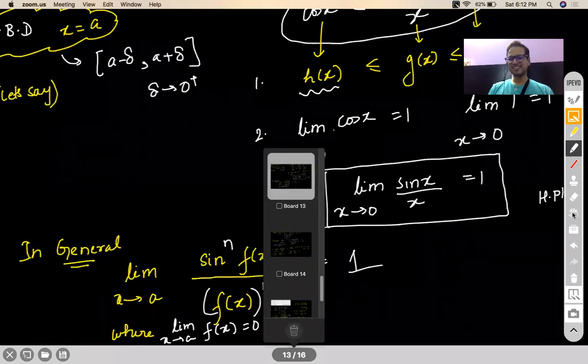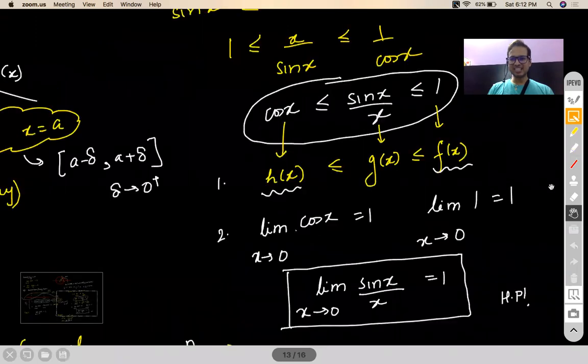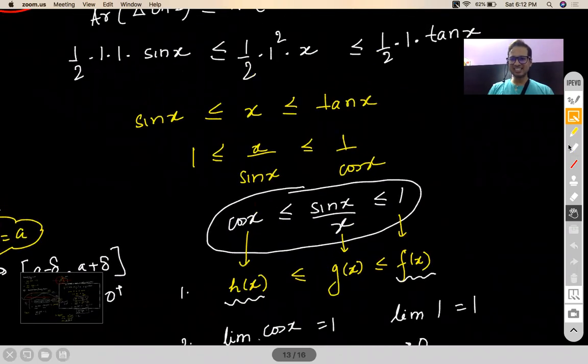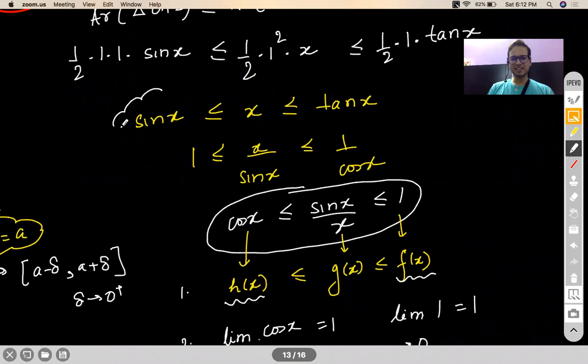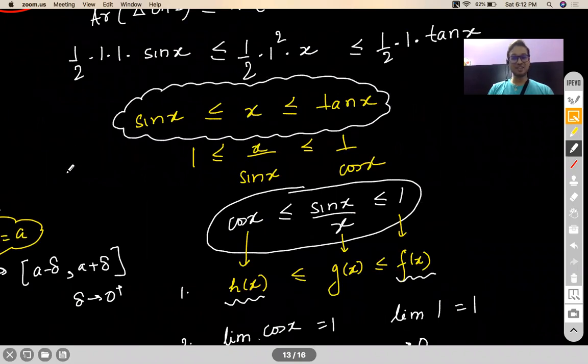Did you notice that I had written this expression over here? This is a very important expression. If you haven't made a note of it, please make a note of it right now.